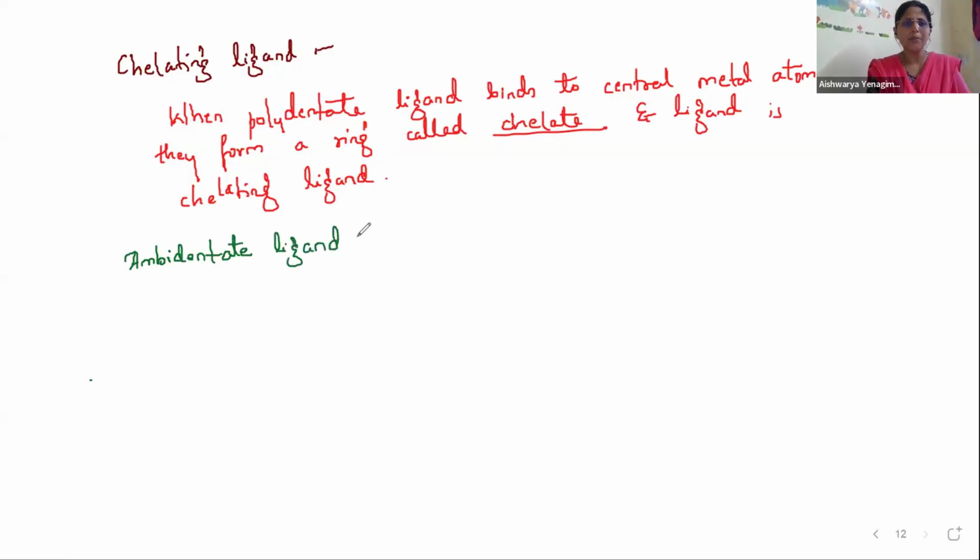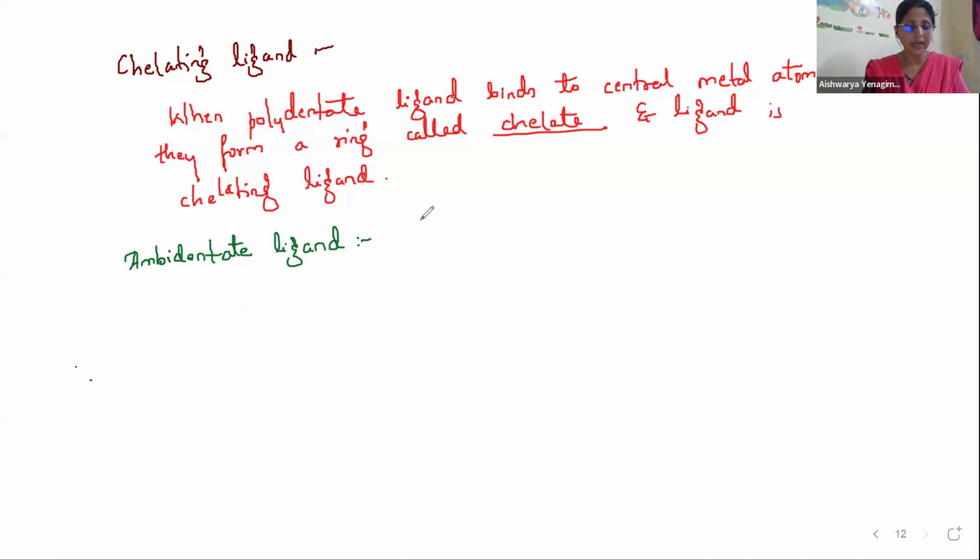So what is this ambidentate ligand? We have studied monodentate, one donor site; bidentate, two donor sites; hexadentate, six donor sites. What is this ambidentate ligand now? An ambidentate ligand possesses two donor atoms. In a single ligand it will have two donor atoms, but in forming complexes it utilizes only one atom.